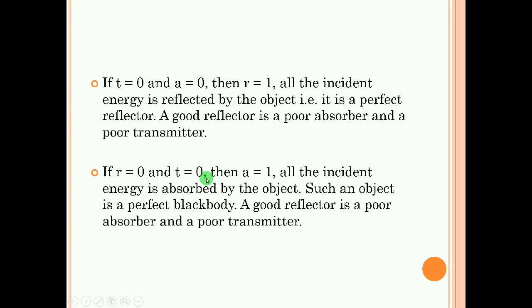Similarly, we can consider reflection is 0, transmission is 0 and absorption is equal to 1, that is, energy is fully absorbed here, no amount of energy is transmitted or reflected, so that is a good absorber.